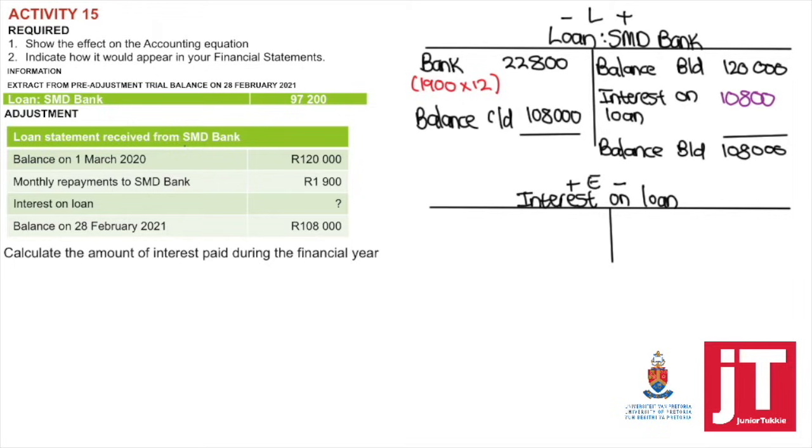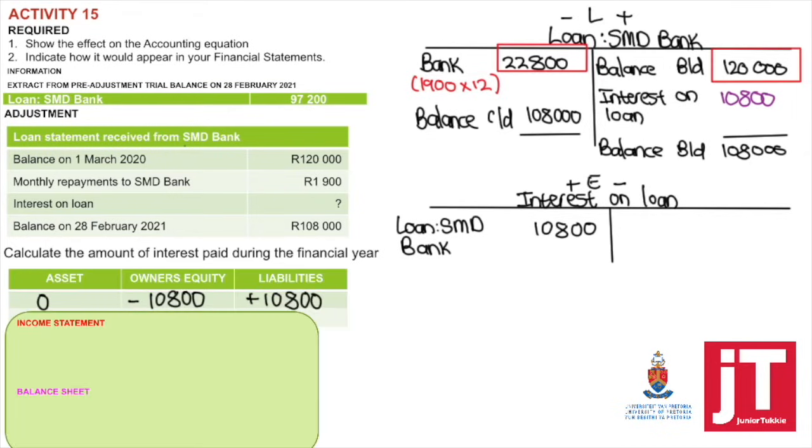If you were to do it directly on the loan statement, we have to work from the bottom up. It will be 108,000 plus the total repayment for 12 months minus the 120,000, the balance in the beginning. If loan is credited, it means interest on loan will be debited.